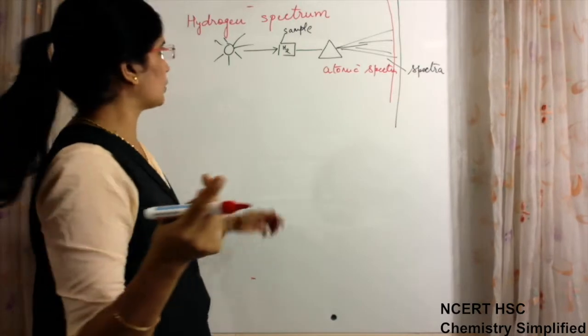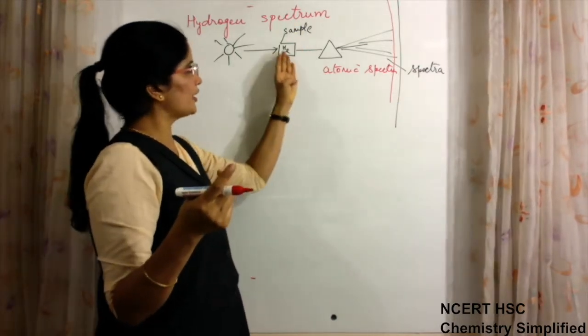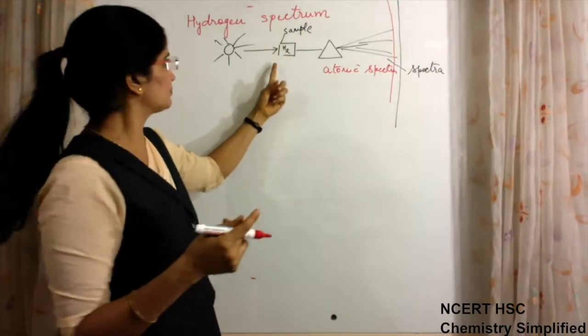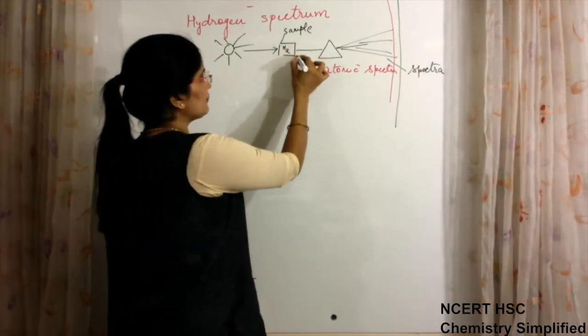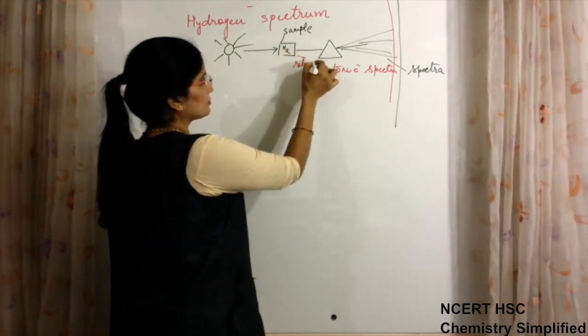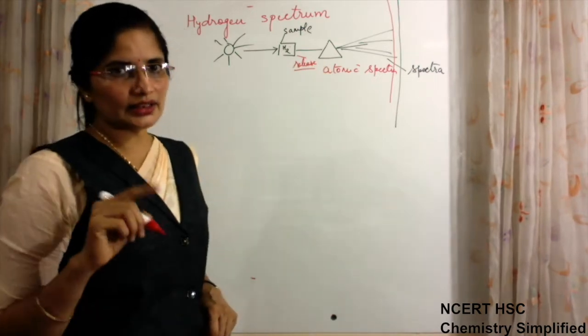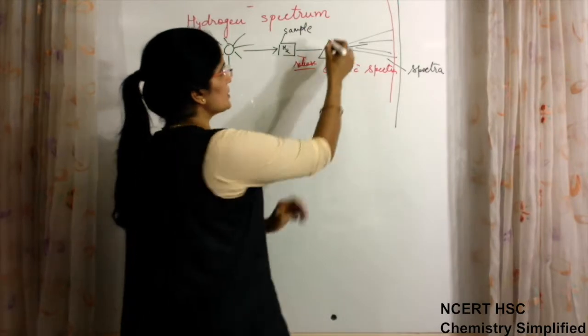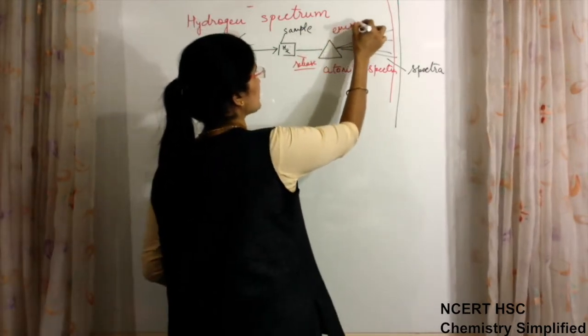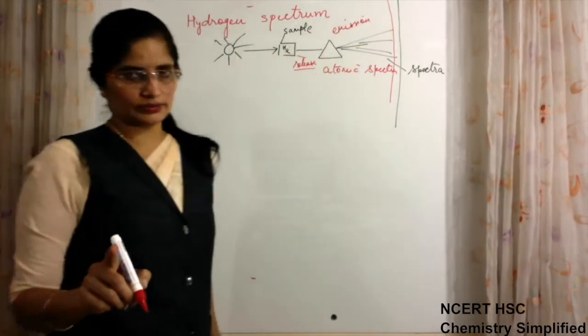Again we have to recall. When the hydrogen sample absorbs energy, the hydrogen atoms then release energy, and that energy we transmit. That means it is an emission type of spectra, not absorption.